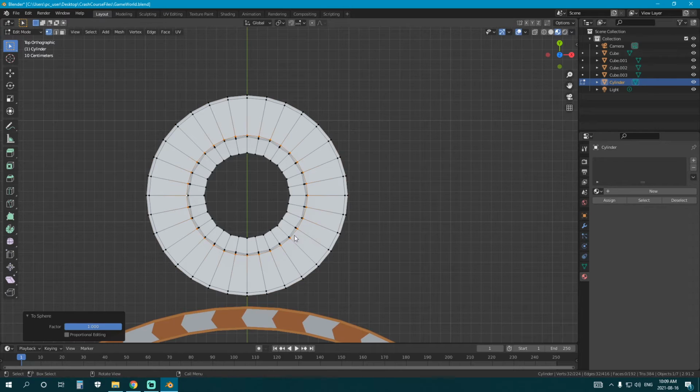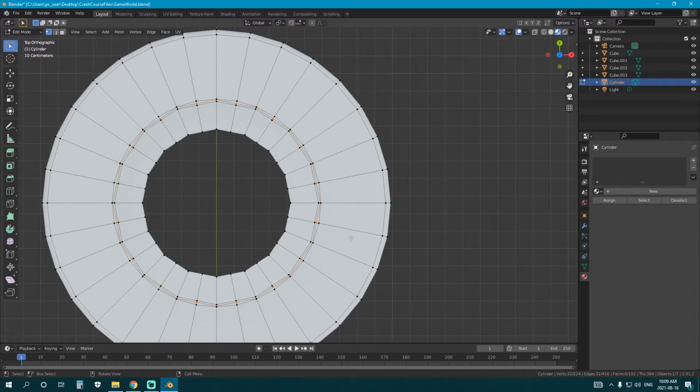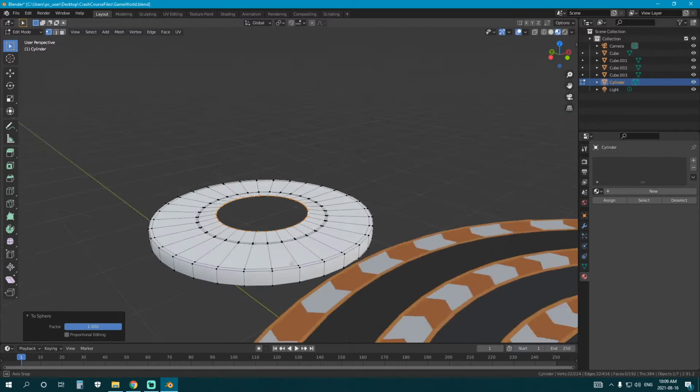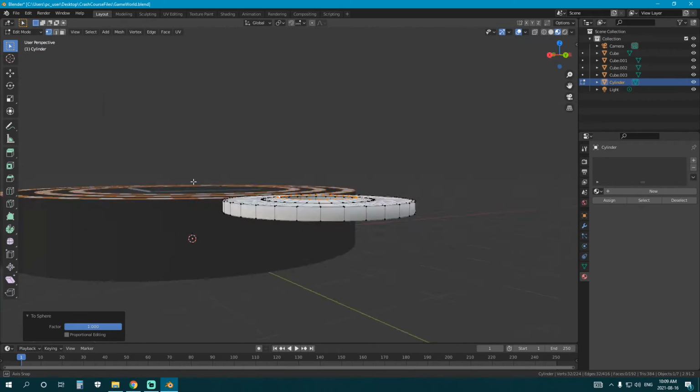Okay, and it'll remember your search, which is awesome. And just flex that 100%. There we go. That's one method to increase your triangle count.